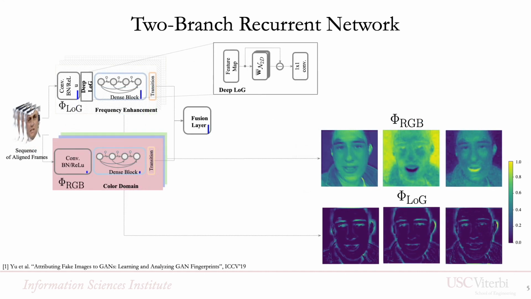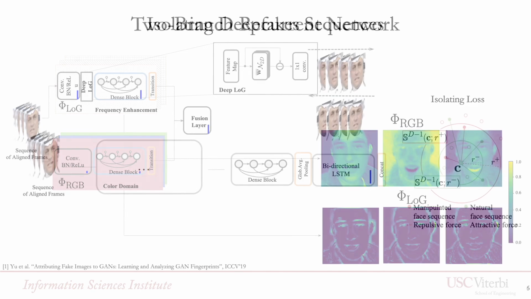Inspired by prior work, the upstream part of the method is composed of a two-branch structure that propagates two different signals to the backbone. One branch propagates the original information in the color domain, while the other branch suppresses the low frequency of the face content, yet amplifies multi-band frequencies using a Laplacian of Gaussian filter as a bottleneck layer. In this way, the backbone receives a different set of feature maps.